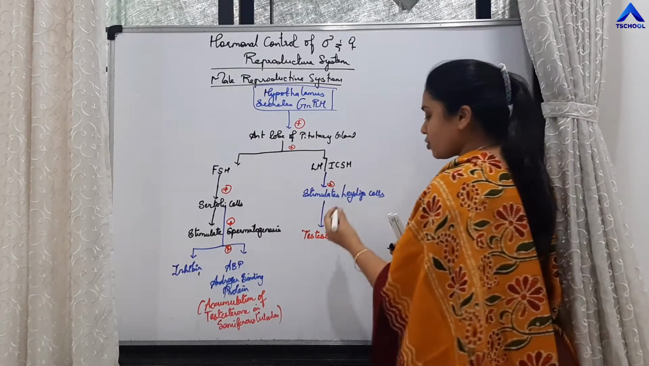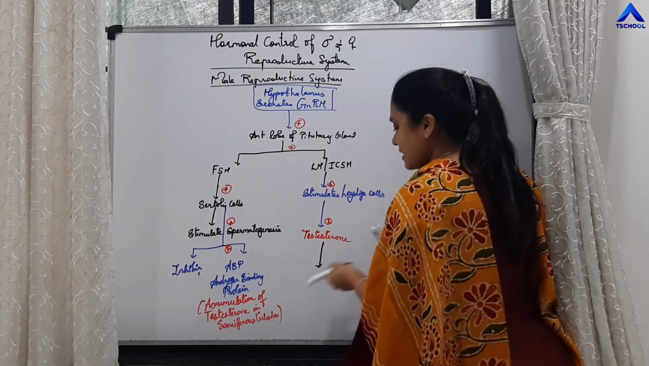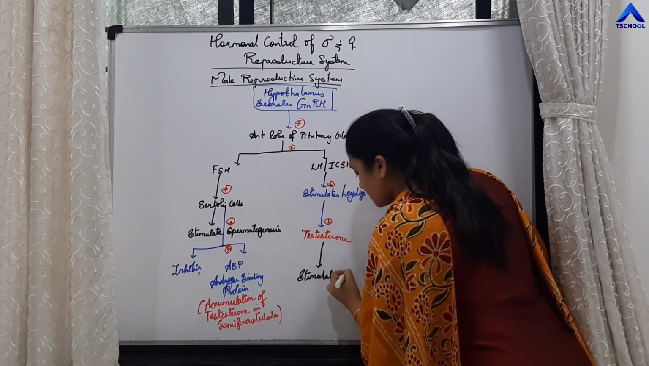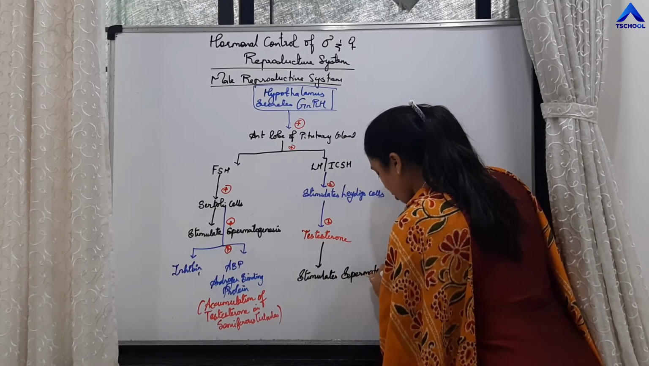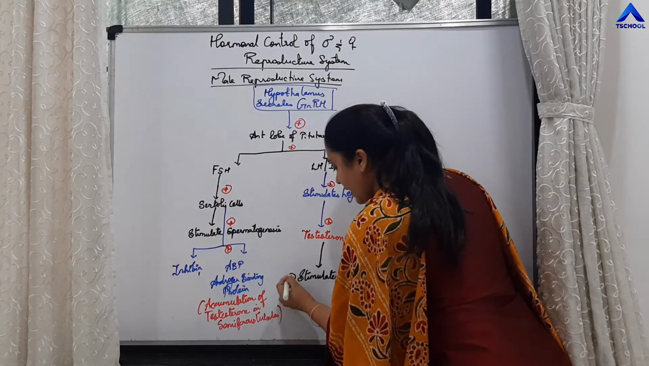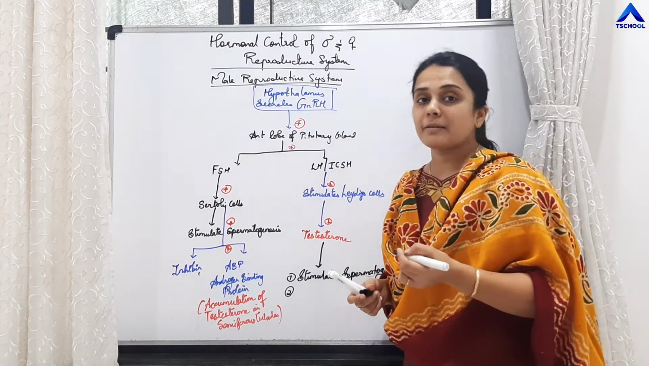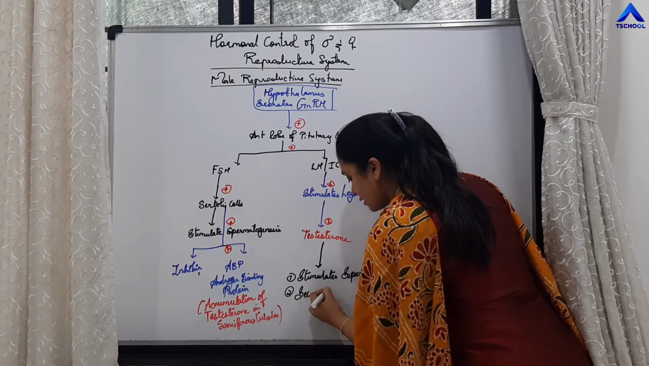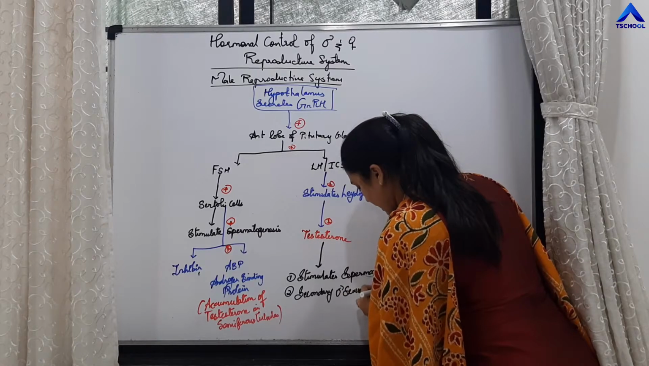What is the function of this testosterone? Why is it required to get accumulated in the seminiferous tubules? This testosterone stimulates spermatogenesis. Spermatogenesis means the process of formation of male gametes, that is sperms, and it will also stimulate the development of secondary male sexual characters.